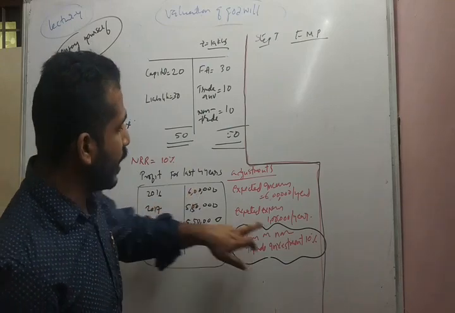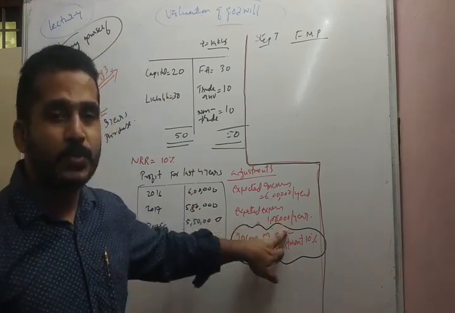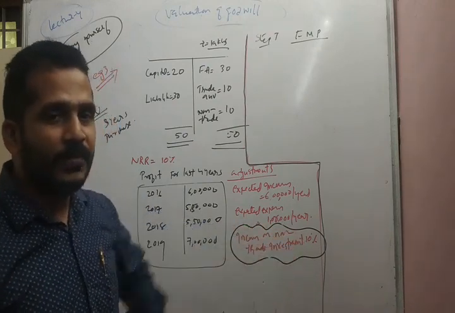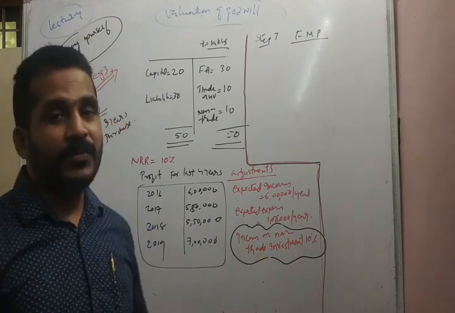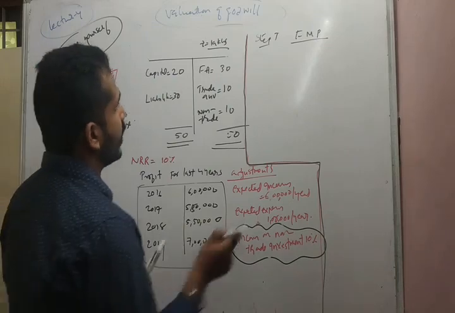So 6 lakhs minus 1 lakh, we will get 5 lakhs. 5 lakh 50,000 minus 1 lakh, we will get 4 lakh 50,000. 5 lakh 50,000 minus 1 lakh, we will get 4 lakh 50,000. 7 lakhs minus 1 lakh, we will get 6 lakhs. So what is the average profit?